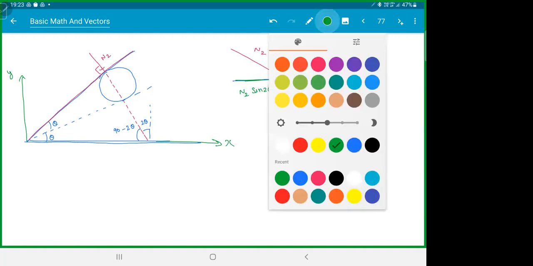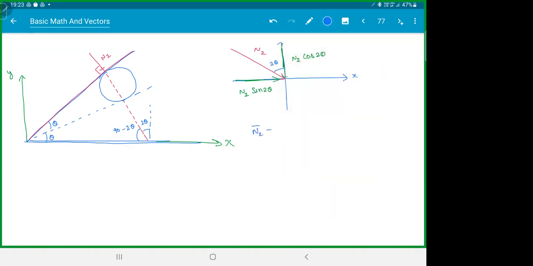I hope everyone is able to see that. So therefore, N2 bar will be N2 sin 2 theta i cap minus N2 cos 2 theta j cap, because it is pointing downward. So you always have to see which way you are pointing. Is that clear, everyone? Basically, you're going like this, now you're going down and then you're going right. So this down guy is N2 cos 2 theta. Please ask me if you're confused.